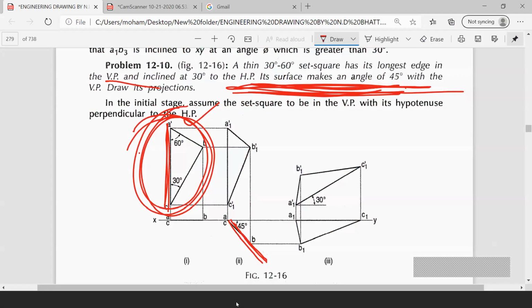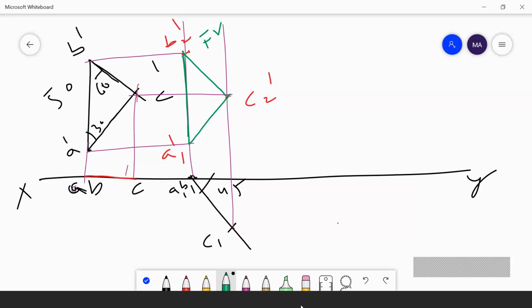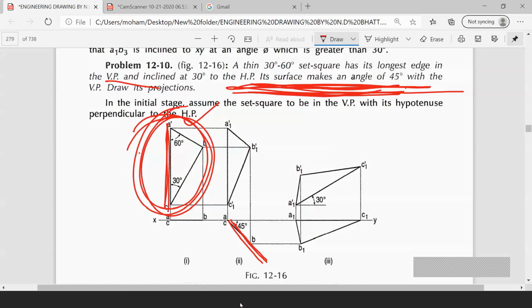Okay. He has given the longest edge in the VP and inclined at 30 degrees to HP. The longest edge is in VP and it is inclined at 30 degrees to HP. 30 degrees to HP means you will draw the inclination in VP. I am drawing 30 degrees inclination in VP. Understand? I am making an inclination of 30 degrees with VP.